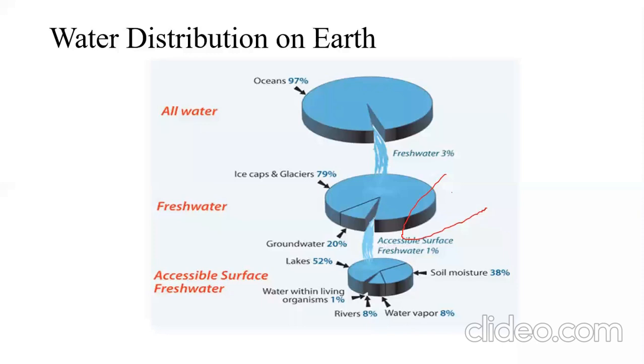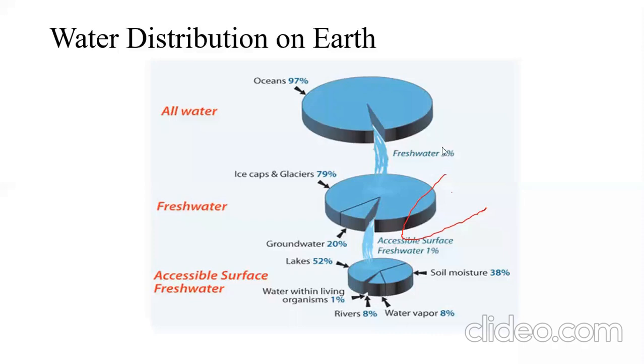Then the water within the living organisms such as the plants, all the living organisms we can say, appears to be about 1%. Then through the rivers it is about 8%, and in the form of water vapor it accounts for about 8%.